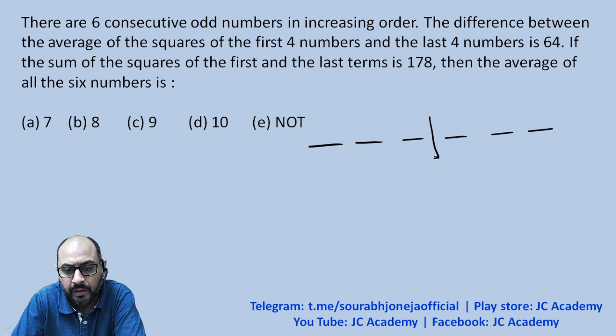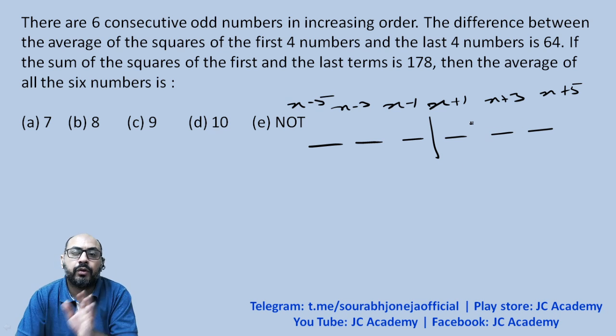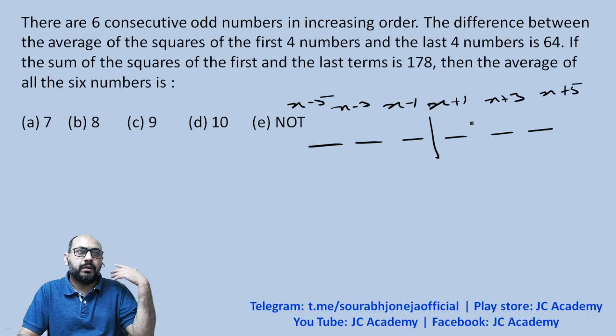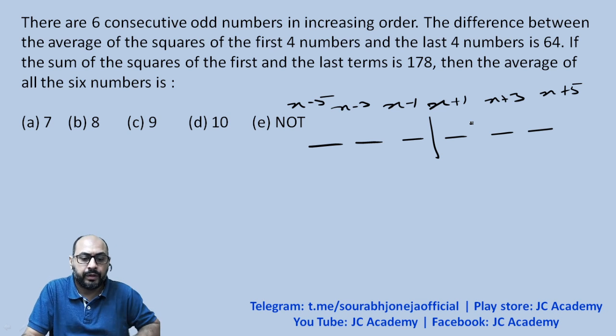Now, if you want a mathematical proof, then the problem is that we have 1, 2, 3, 4, 5, 6. Let us break it from here. Let us say this is x plus 1, this is x minus 1, this one would be x plus 3, x plus 5. This will be x minus 3 and x minus 5, right? That's how you can start thinking. But that would have been a typical way of doing it. Much time wasting would happen over here.